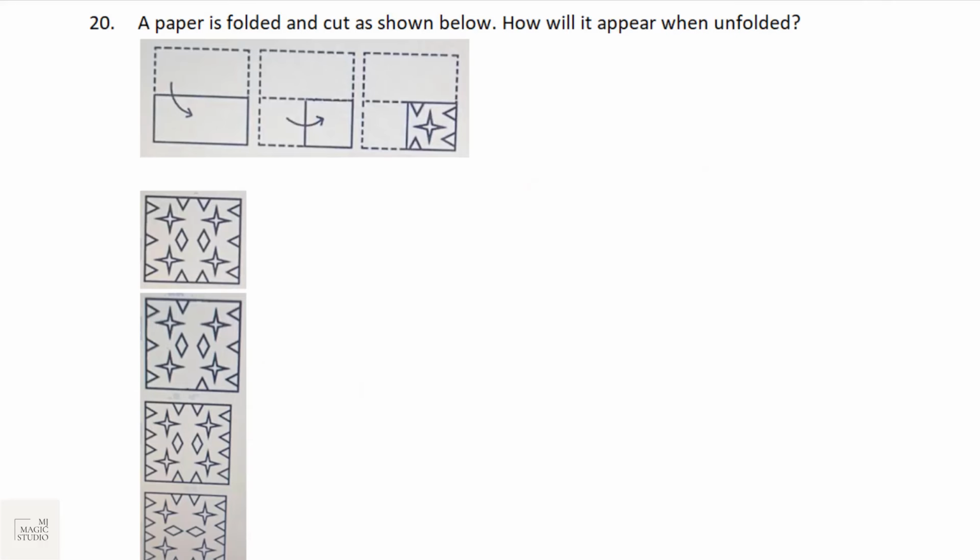The last one, the 20th question, the bucket 20 question is from paper folding and cutting. Paper is folded as shown in the figure and then cut out. We need to identify which shape we would be getting. Now this is your task. Reply to me in the comment box and we will move forward. This is more of a visual feast, a visual treat, and everyone should be practicing more of this kind. And here the option should be C.